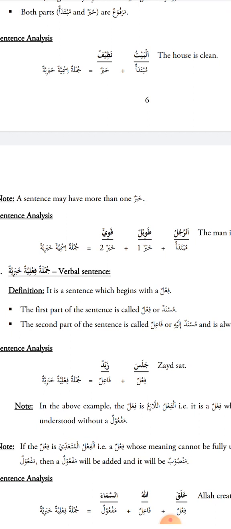And look, this is a Jumla Ismiyah Khabariyah. How do we know? Because the sentence is beginning with an ism, a noun, al-bayt. How do we know al-baytu is a noun?